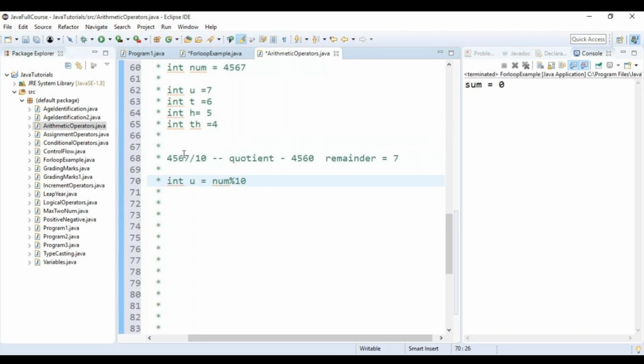Num mod 10 means 4, 5, 6, 7 divided by 10. I get a remainder of 7. Is the logic clear? Yes.